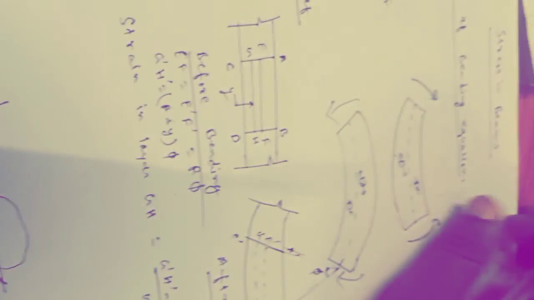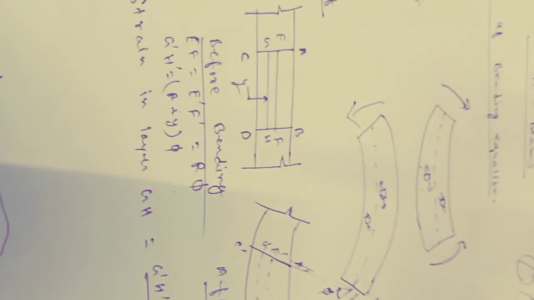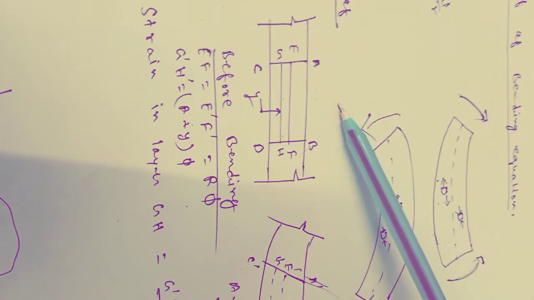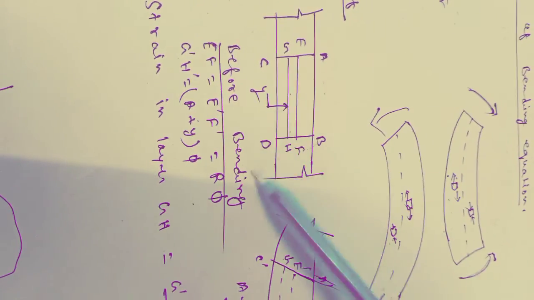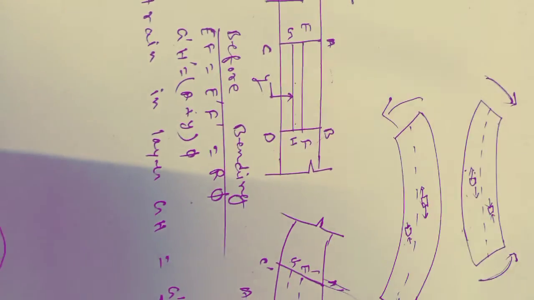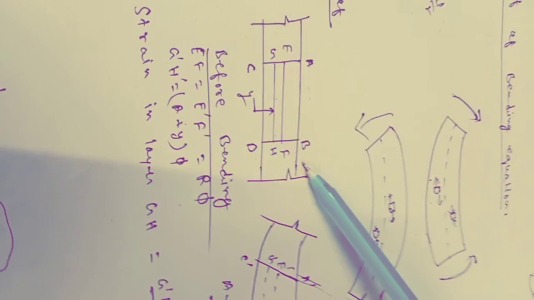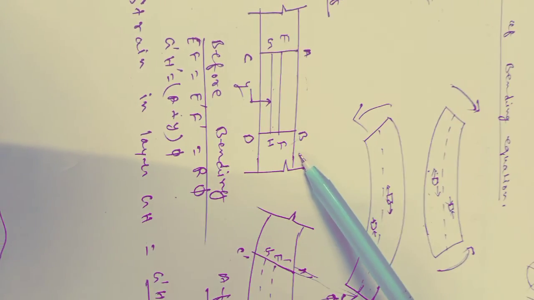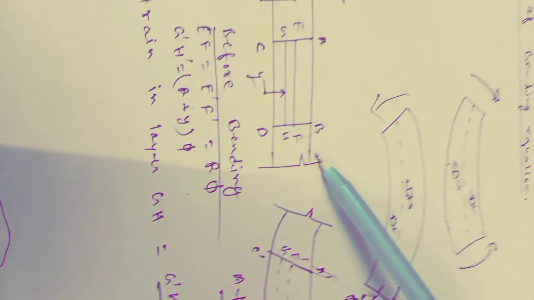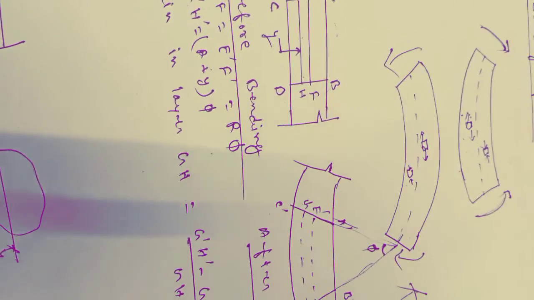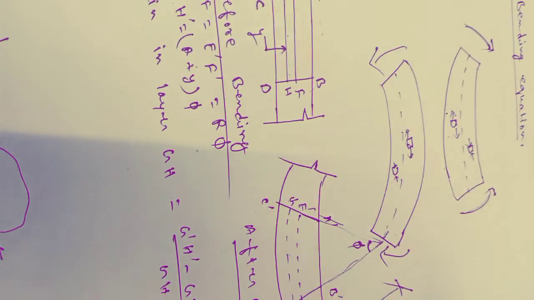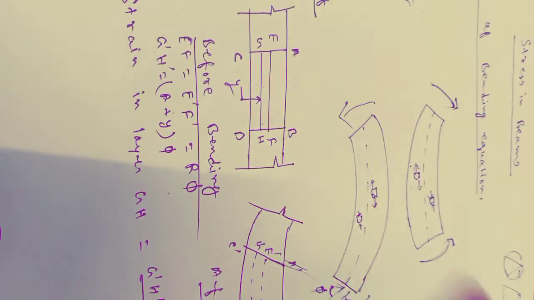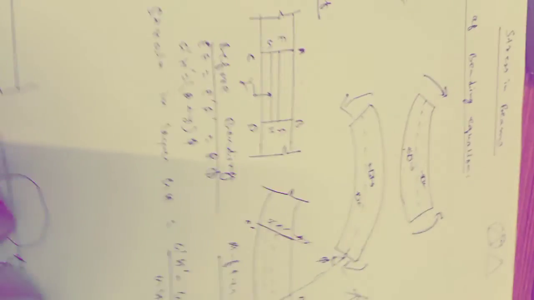There are a few assumptions which I have skipped. Let me just say them. The first assumption is that the beam is initially straight and every layer of it is free to expand and contract. The second is the material is homogeneous and isotropic. Third is Young's modulus is the same in tension and compression. Fourth is stresses are within the elastic limit. Fifth is plane section remains plane even after bending. And the sixth assumption is the radius of curvature is large compared to the depth of the beam. These are the few assumptions which you will get in any book.